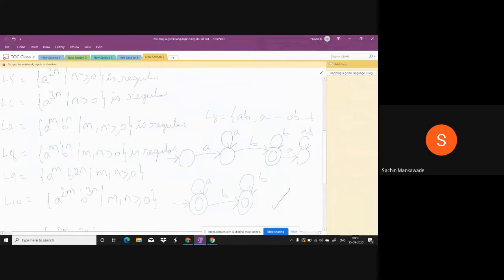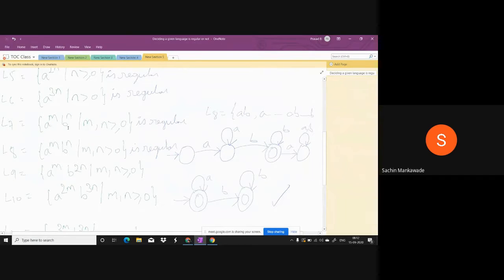So this is L7, A power M followed by B power N. Any number of A's followed by any number of B's. The strings can be infinite. There is no relation between A and B. So we can construct a finite automata. This is the finite automata for this L7. Okay, it is regular.